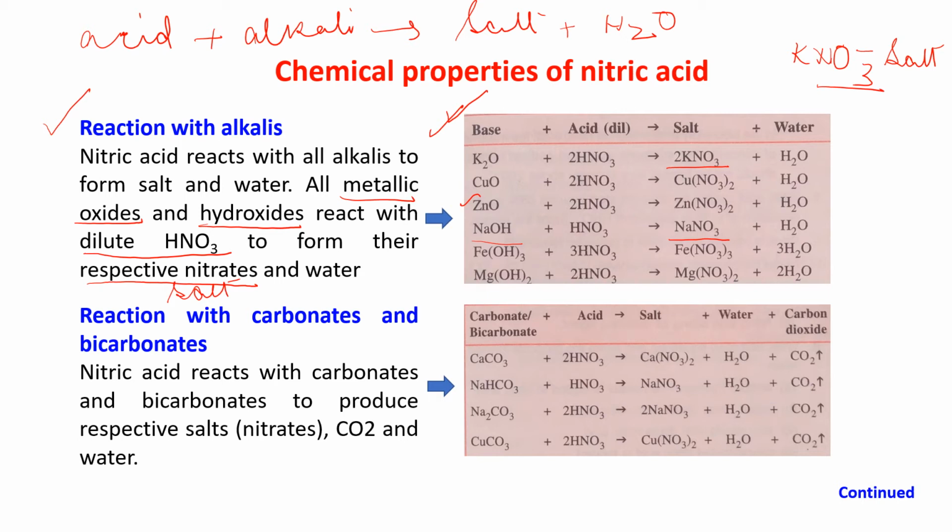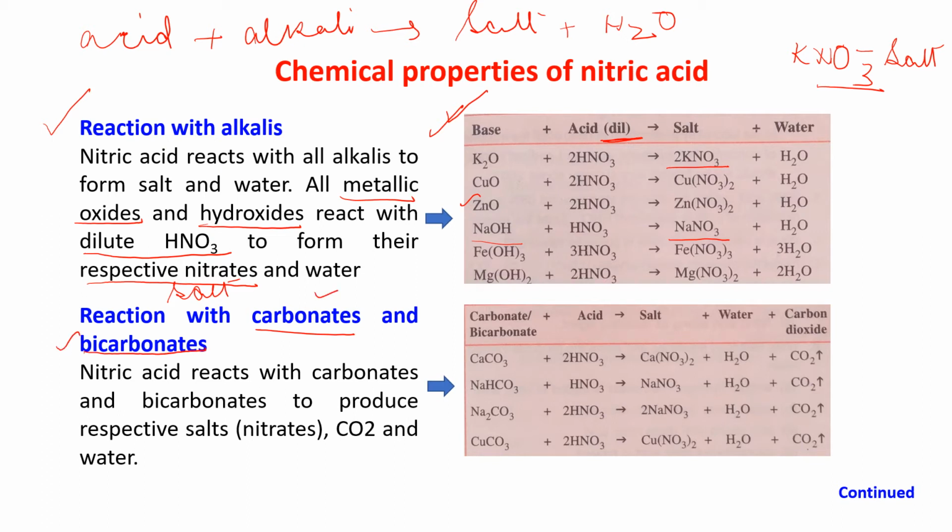So like that, when dilute nitric acid reacts with a metallic oxide or hydroxide, and this is also very important, dilute nitric acid, it gives you the nitrate salt and water. Am I clear?